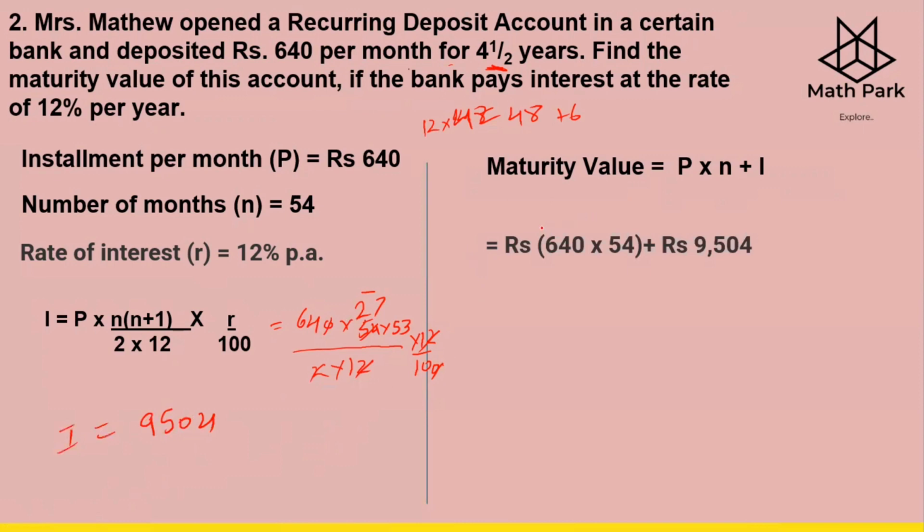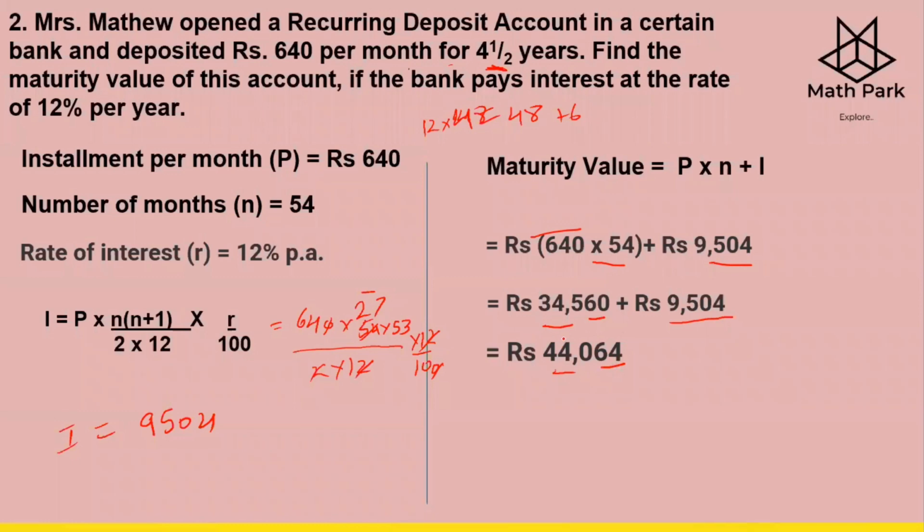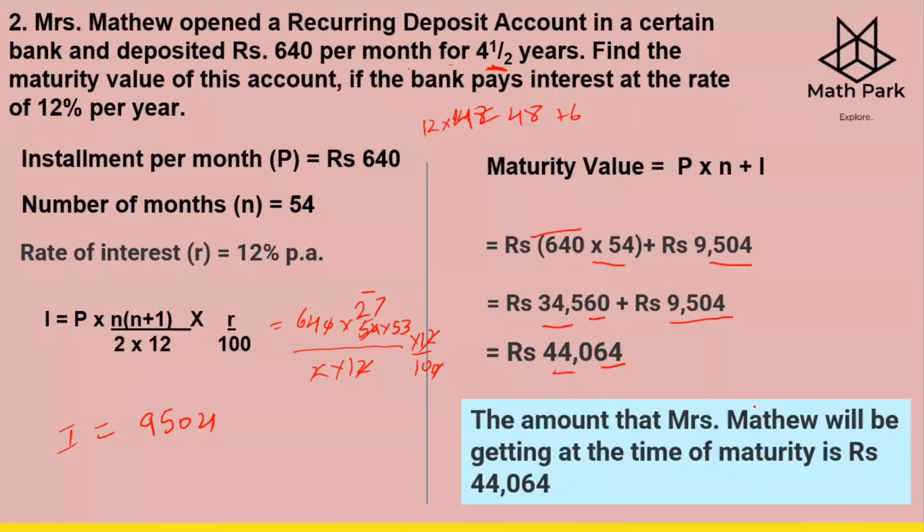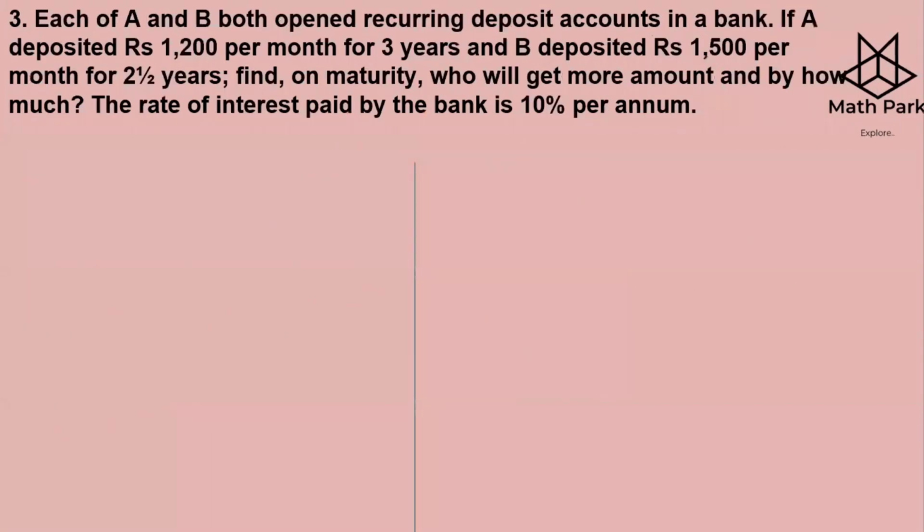And then your maturity value is Pn plus I. So Pn is 640 times 54, plus the interest 9,504. 640 into 54, you get 34,560, plus 9,504. Add this together, you get 44,064 rupees as the maturity value that Mrs. Mathew will get. So the amount that Mrs. Mathew will be getting at the time of maturity is rupees 44,064. Got it? Next question: each of A and B both opened recurring deposit accounts.